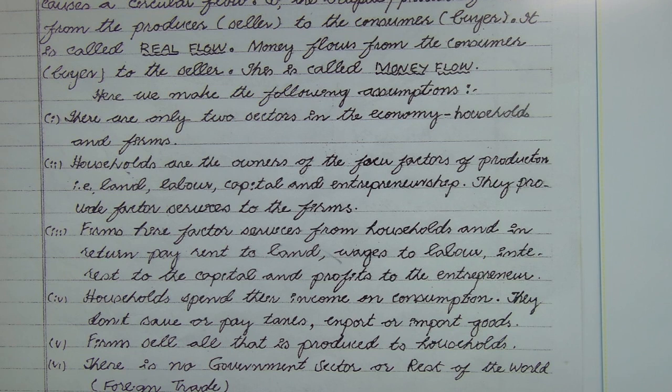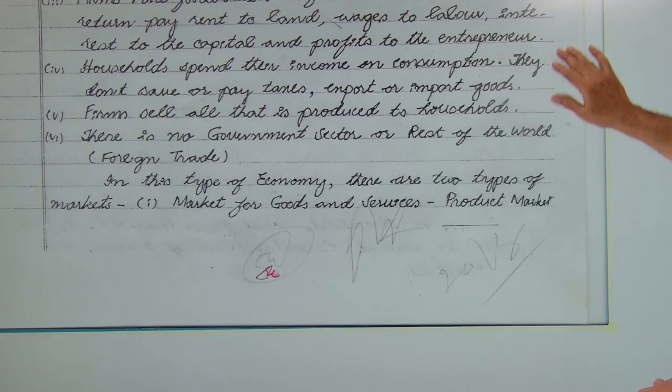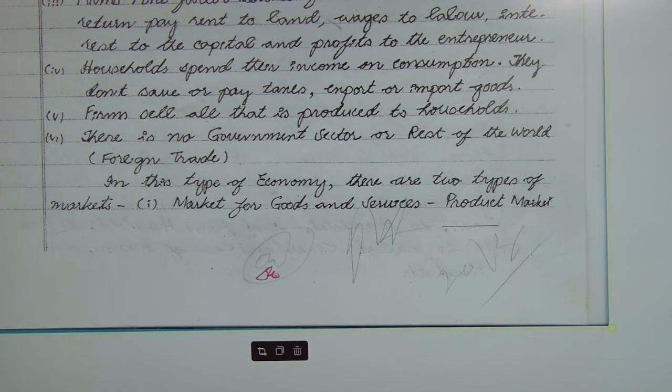Why? Because we're taking into consideration only a two-sector economy. Firms sell all that is produced to households. There is no government sector or rest of the world, that is foreign trade.